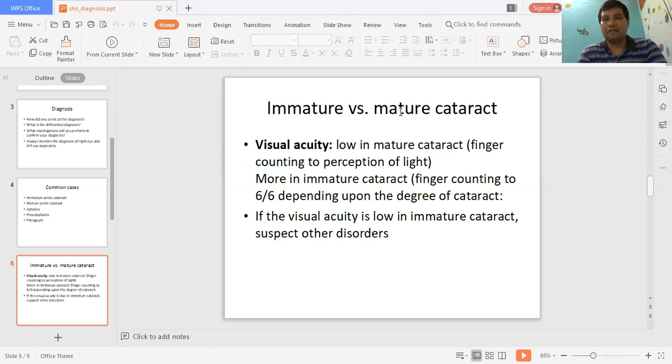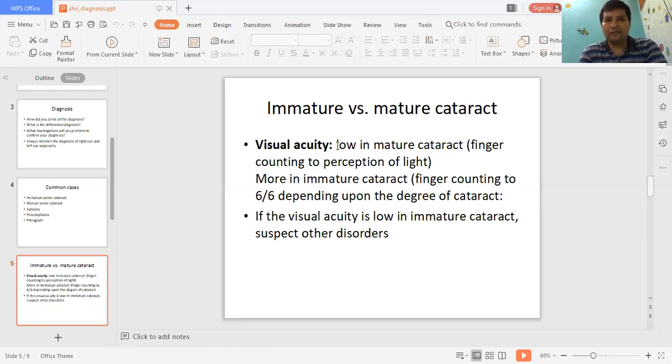The cataract can be immature, it can be mature, it can be nuclear, it can be hypermature, and you should be able to tell us the type of cataract, because it has a bearing on management of the patient. If the cataract is mature or hypermature, the patient will require early surgery, in contrast with the immature cataract. So you should be able to differentiate between mature and immature cataract.